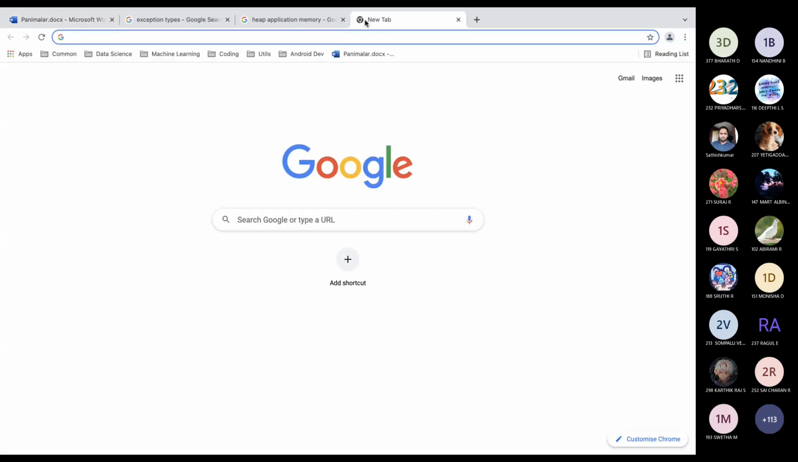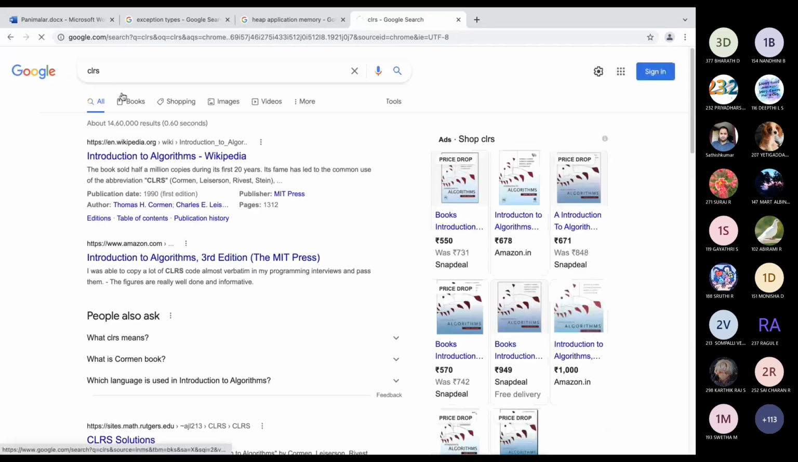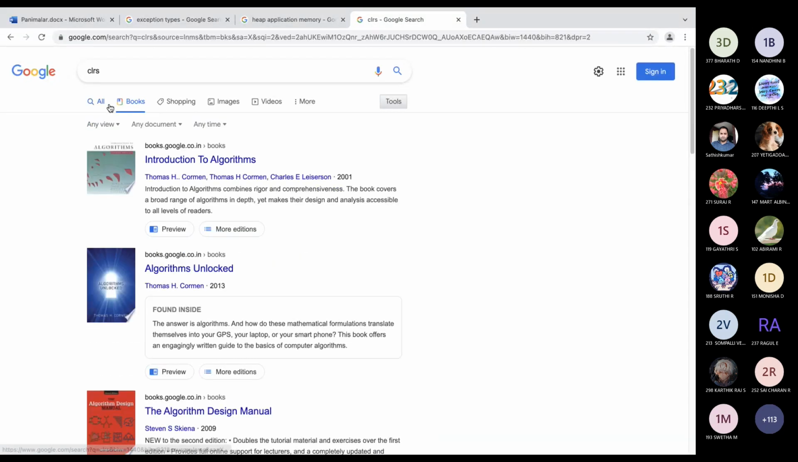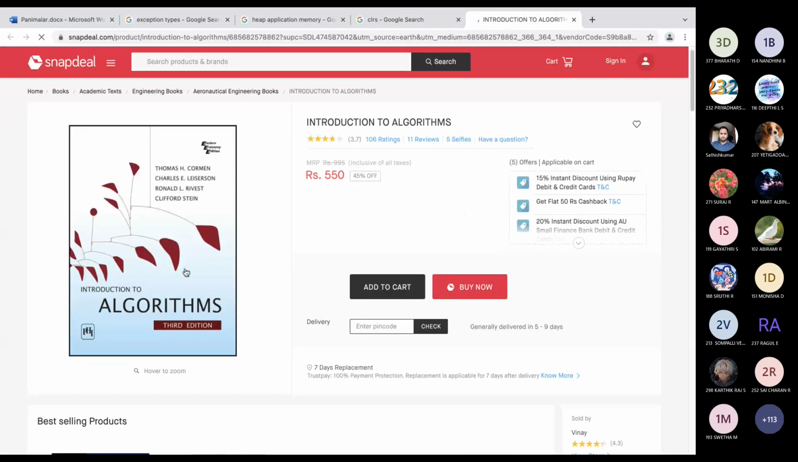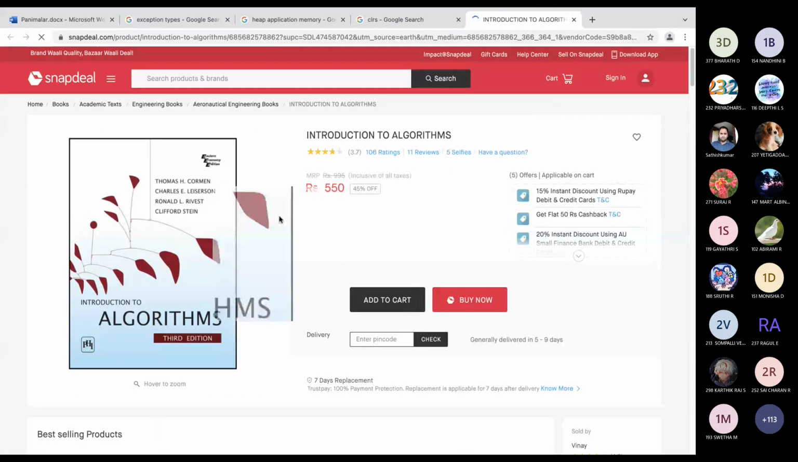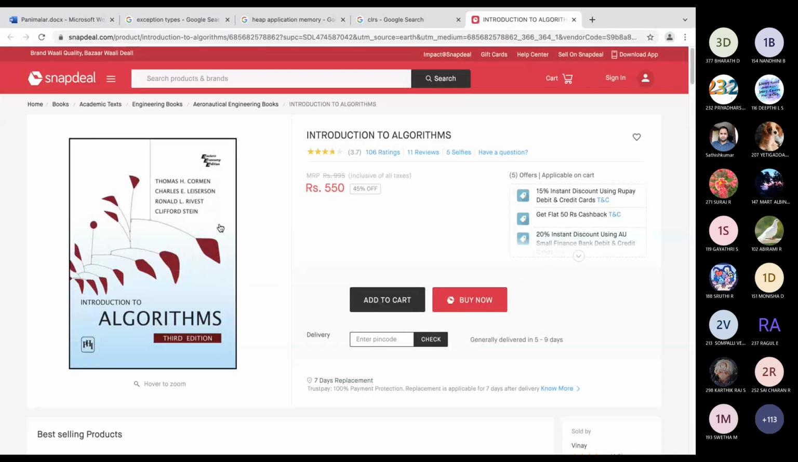I will suggest you some book. Okay, CLRS. This is the Bible of data structures and algorithms. So if you guys have time, you can read this book. Everything is mentioned in this book. If you want to get a job in Facebook, Google, you just have to read this book. This is enough.